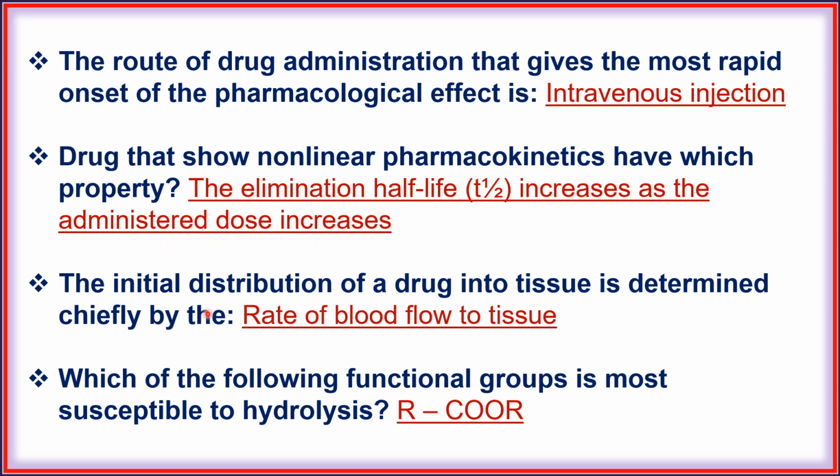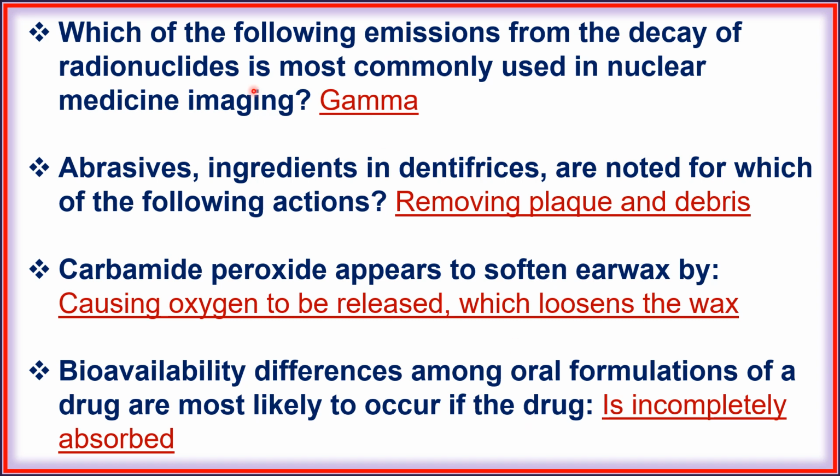Next, the initial distribution of a drug into tissue is determined chiefly by rate of blood flow to the tissue. Next, which of the following functional group is most susceptible to hydrolysis? RCOOR. Next, which of the following emission from the decay of radionuclide is most commonly used in nuclear medicine imaging?